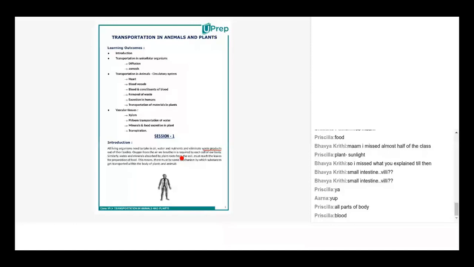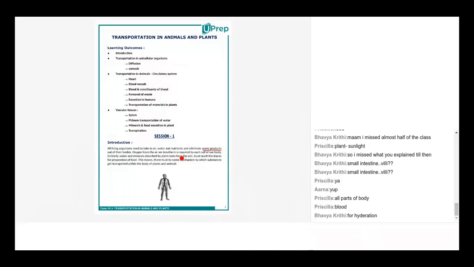Basically, it also helps as a medium. Water acts as a medium to carry all the toxic materials and all the waste materials, right? And there is a different channel, a different system for it to eliminate the waste. That is the excretory system, right?